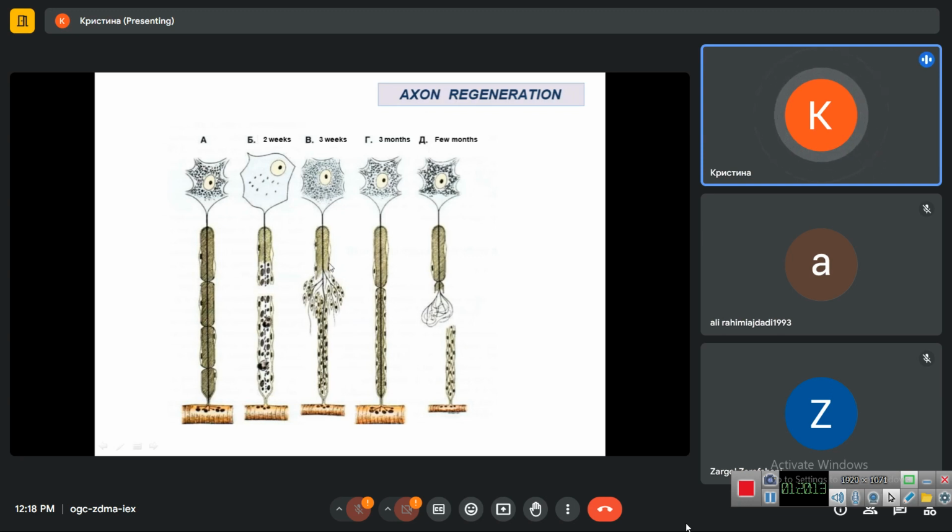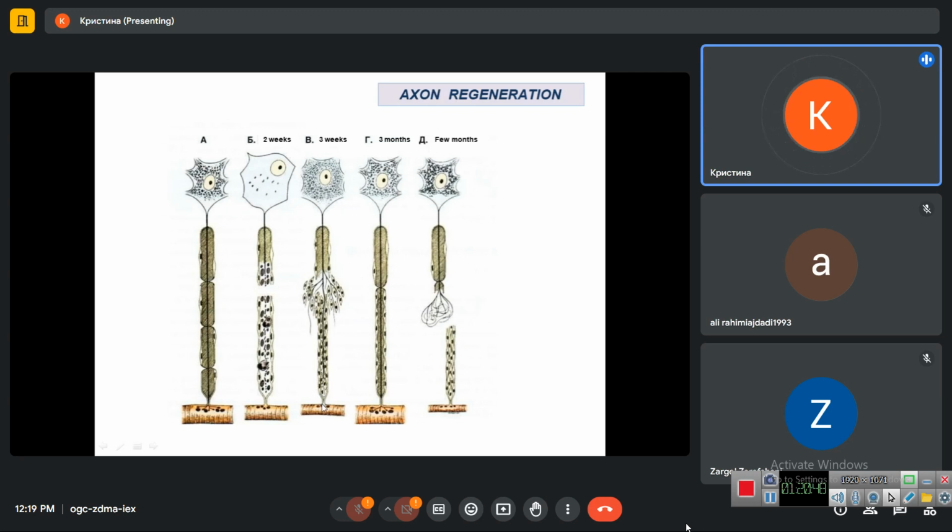Schwann cells, glial cells, can proliferate, so they proliferate, they divide, and they go along the covering of the nerve towards the muscle fiber, and they form the bridge from the proximal part of the nerve towards the muscle fiber. And then the end portion of the axon start to branch and grow along this bridge made up with glial cells.